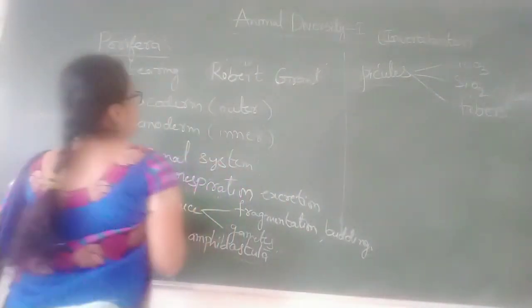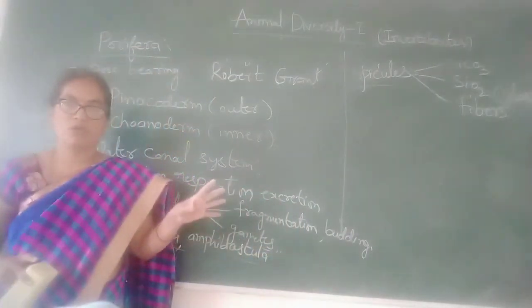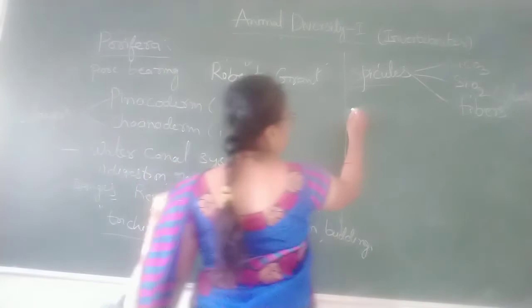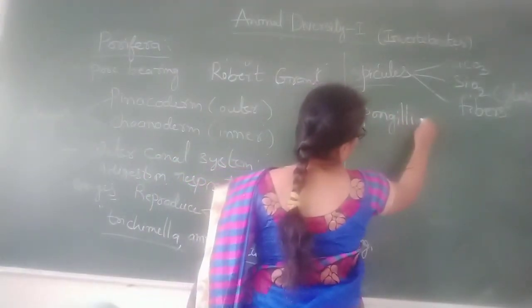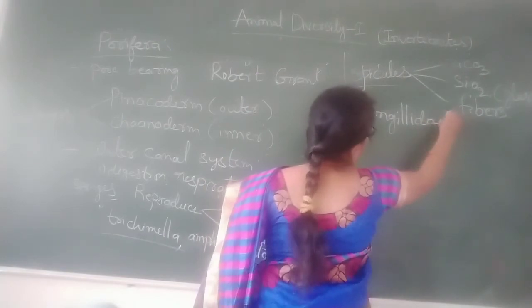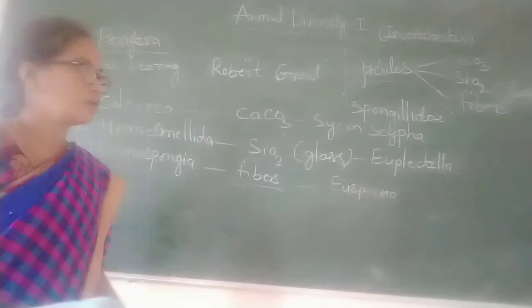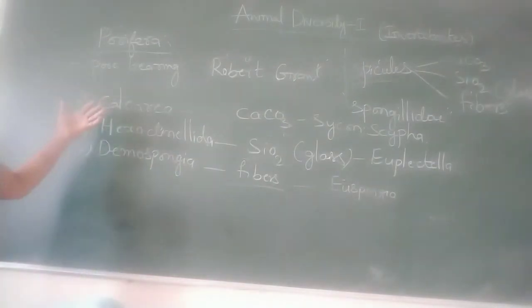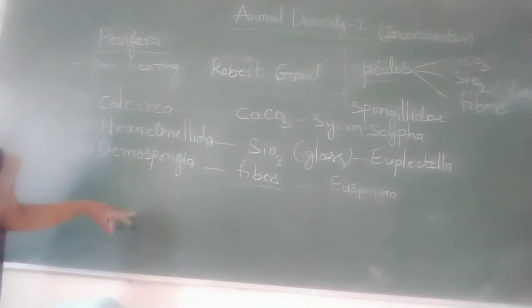Mostly they live in water, marine water, and only Spongilidae are freshwater sponges. Based on their spicules, Porifera is divided into three classes: Calcarea, Hexactinellida and Demospongia.